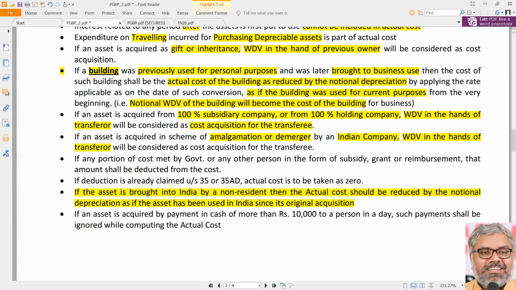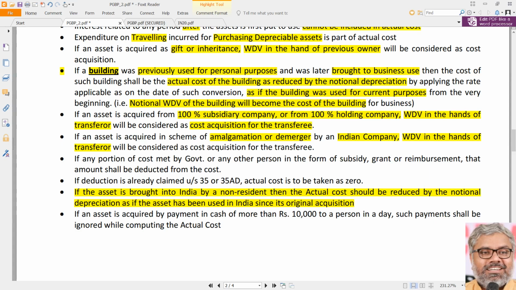Then the story continues. Up to now, it was notional depreciation for the purpose of computing the cost of acquisition, for the purpose of computing actual cost. We did that notional depreciation. But now onwards, because the asset is in India and anyway he is using that for his business or profession, the story continues. There will be depreciation in India and WDV will be calculated, real depreciation will be calculated from this year onwards.